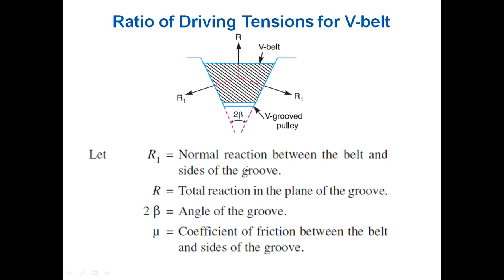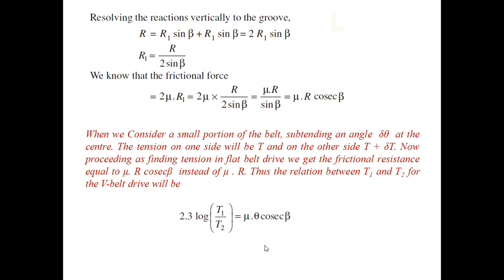Twice beta is the angle of the groove, and let mu be the coefficient of friction between the sides of the groove. So we can resolve the vertical reaction, that is R. This is very simple, we have already done it, and we come up with R1 as R upon 2 sine beta. And we know that the frictional force is 2 times mu R1.